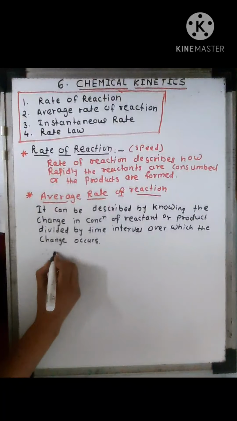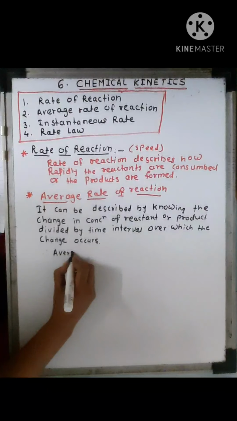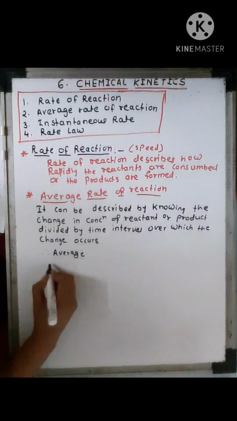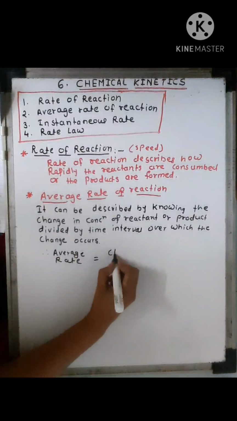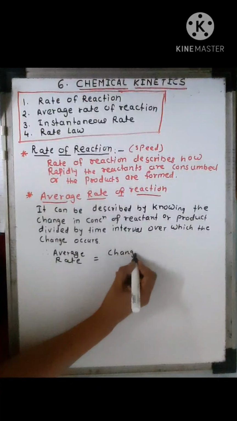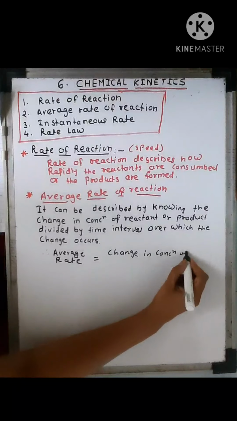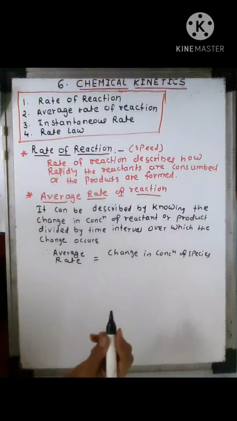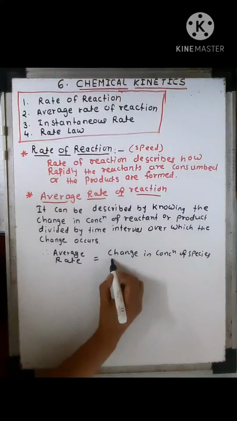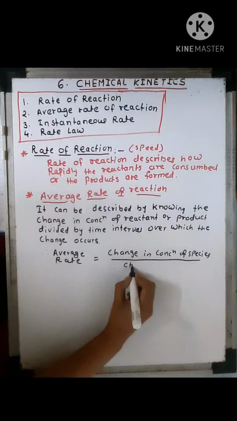So average rate is equal to change in concentration of species. Species means reactant or product, upon change in time.